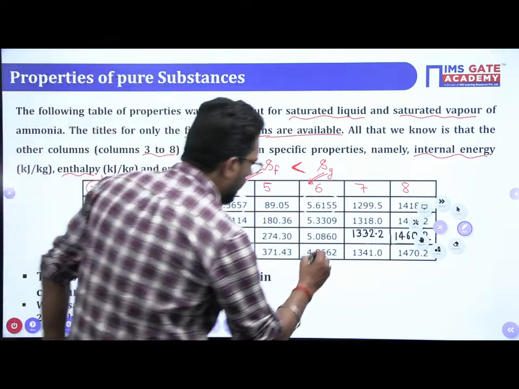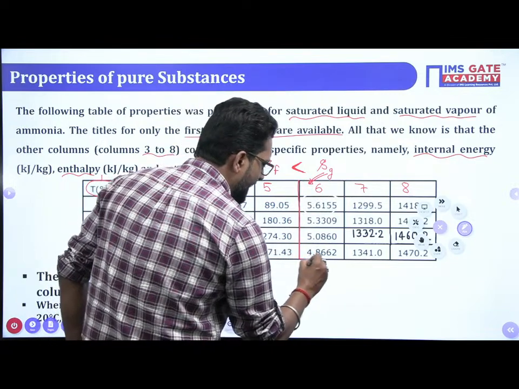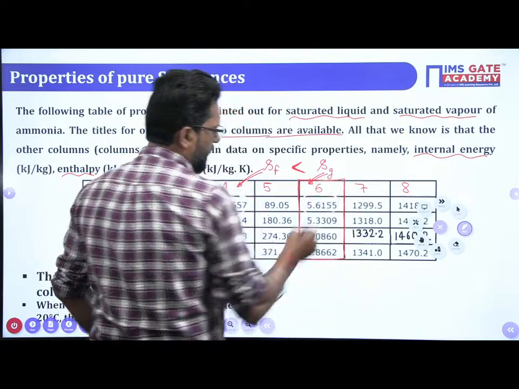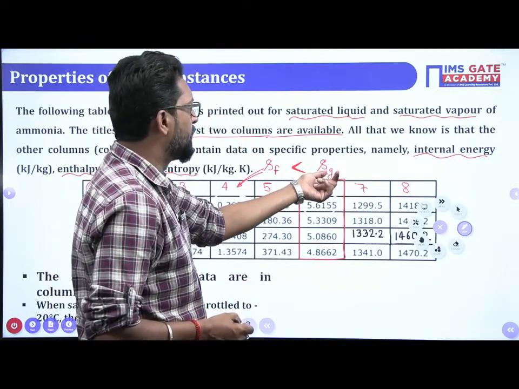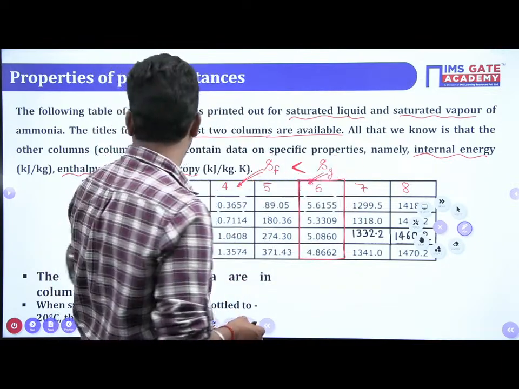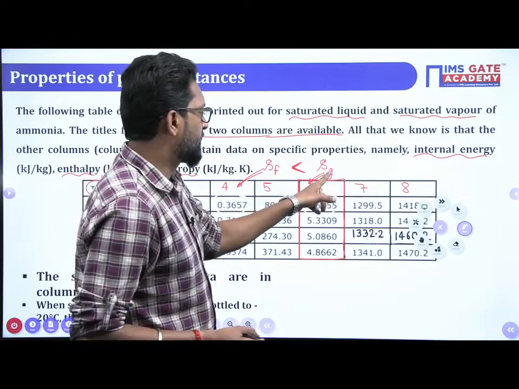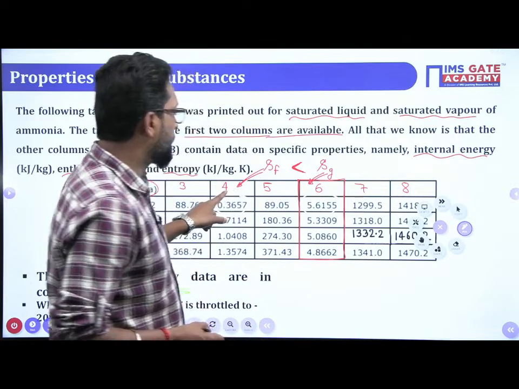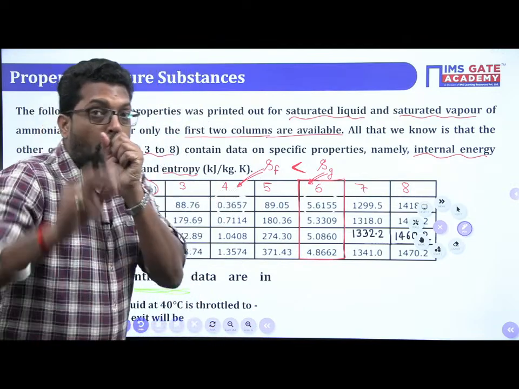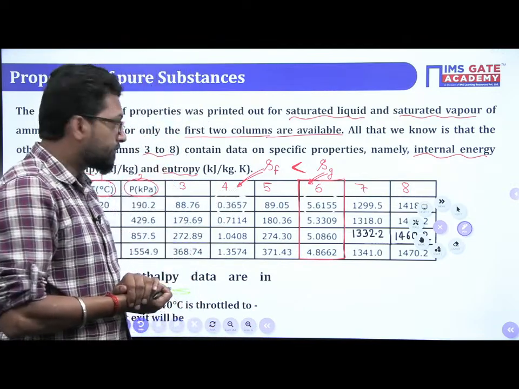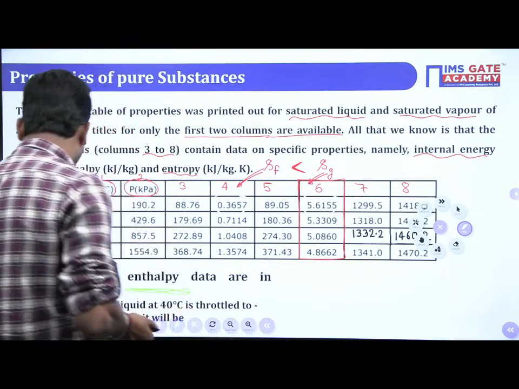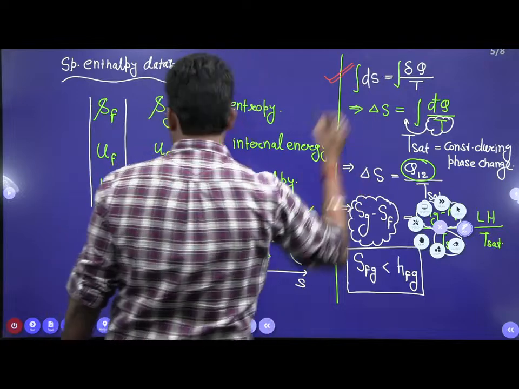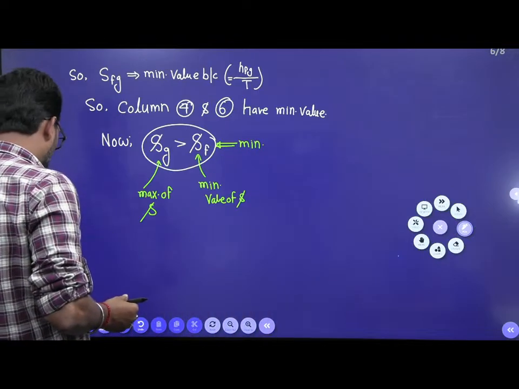So this column is the specific entropy. This is the specific entropy of a saturated gas, and this is the specific entropy of a saturated liquid. Okay, 2 columns done. Now remaining 4 columns. So we have to take a next step. This is the first part of the entropy concept. Now we have to take the next approach. What is that?